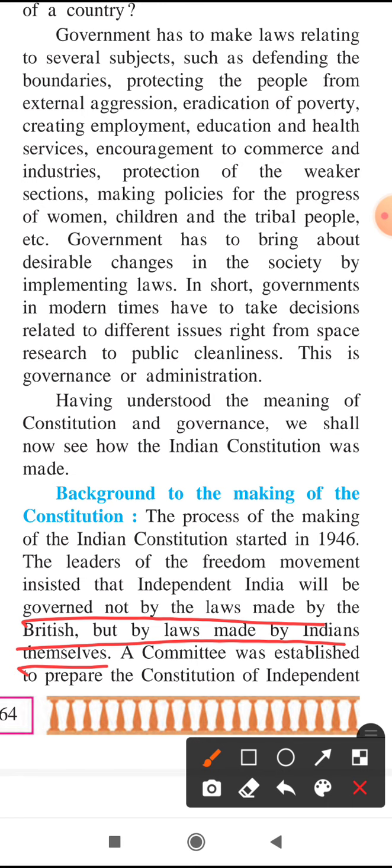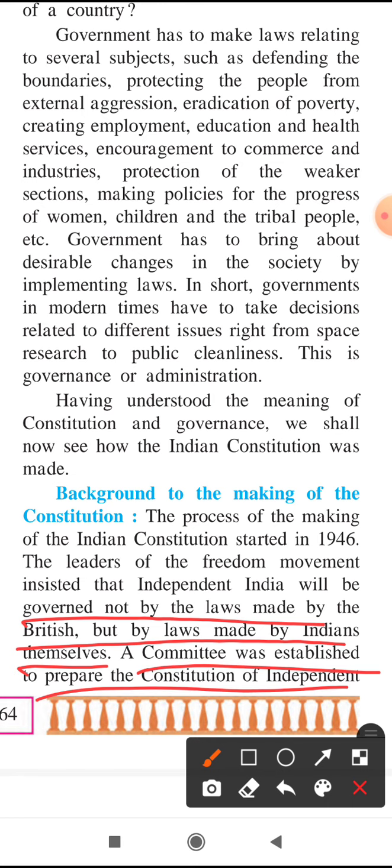Before 1947 the rules and laws that were followed were made by Britishers, but after 1947 they should be written by the Indians. So that's why one committee was established